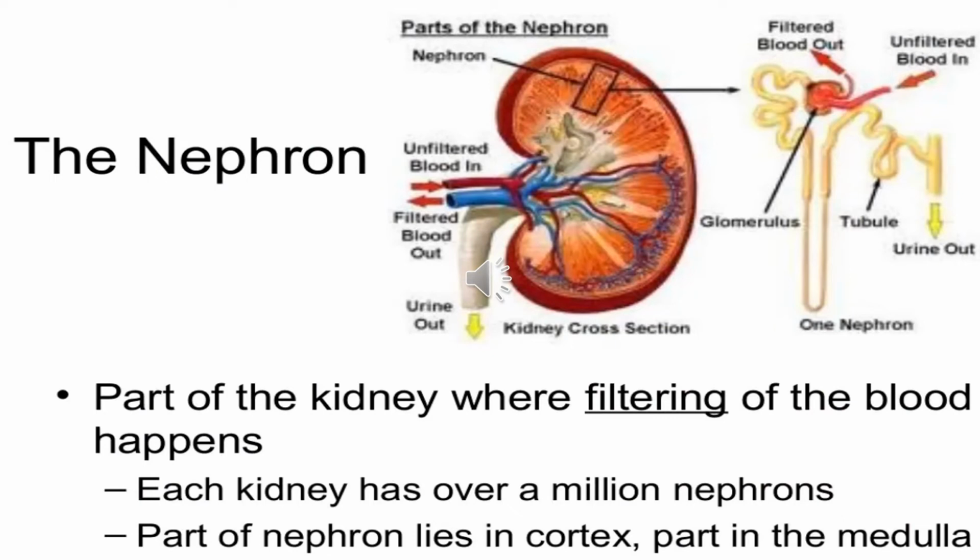Now let us discuss the nephron. As we all know, the kidneys are made up of millions of nephrons which are surrounded by a network of capillaries. The nephrons are the structural and functional units of kidneys. They are also known as the filtering units of kidneys. Each nephron starts with a cup-like Bowman's capsule. This capsule has a long, convoluted or twisted tubule behind. The tubule opens into a collecting duct that further opens into the ureters.